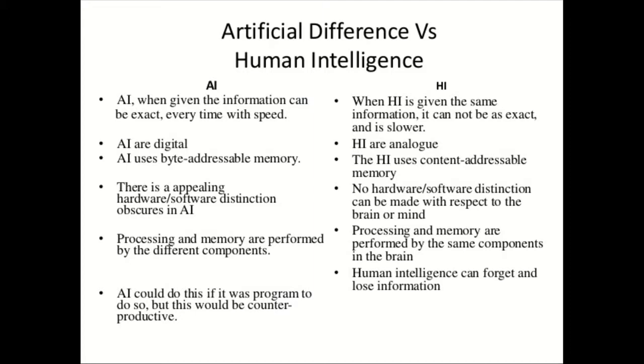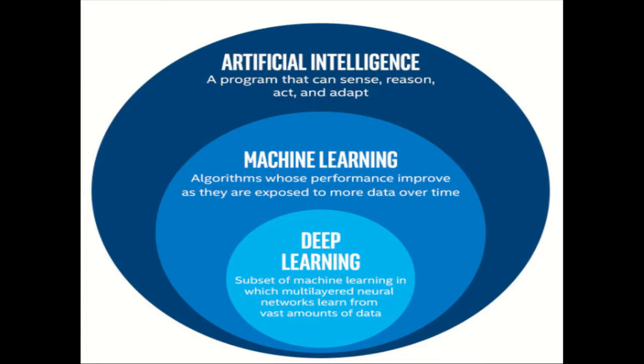The major difference between human intelligence and artificial intelligence is the speed and the memory. We humans always forget certain things, whereas the machine doesn't. And the speed at which the machine processes information is quite better than humans. So what we are going to do is make a machine learn something out of the data. And how do we make it?